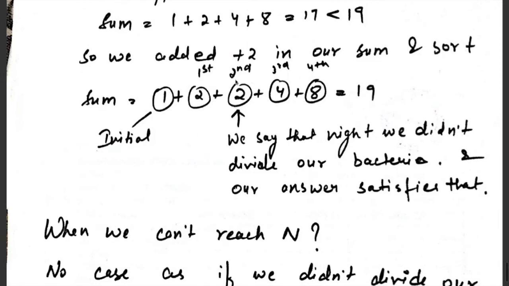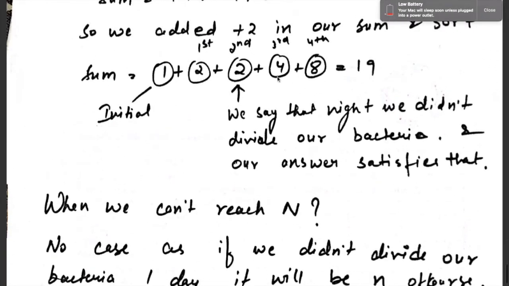The meaning of adding this value here is that on some particular day we did not divide our mass to our maximum range. We didn't divide, so that day we have the same mass as before, and we achieve our optimal answer. In this way we can find the number of days required to reach n, and this day count will be minimum because we have moved at full speed.